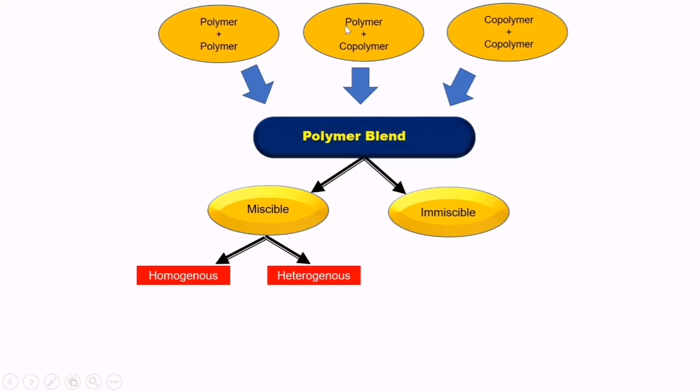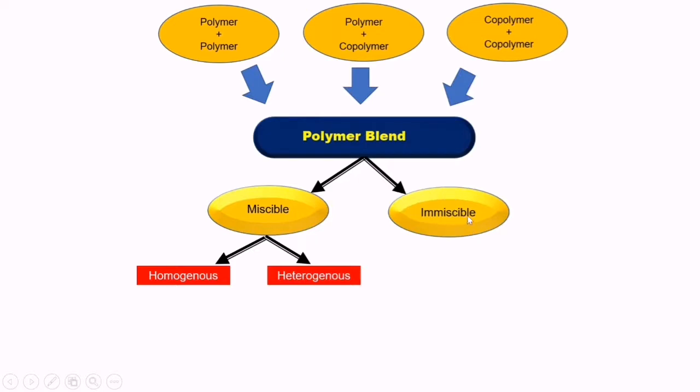Such a blend possesses a heterogeneous phase, because there is no interaction, so both polymers remain in different phases in the polymer blend. If polymer A and polymer B are mixed, they will form a polymer blend, and this is an immiscible polymer blend.